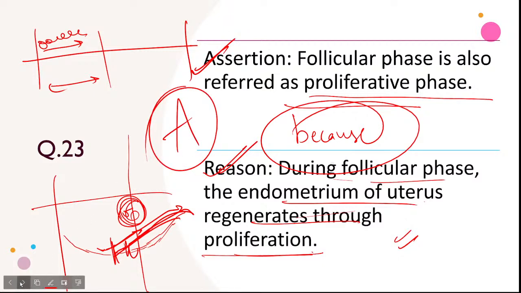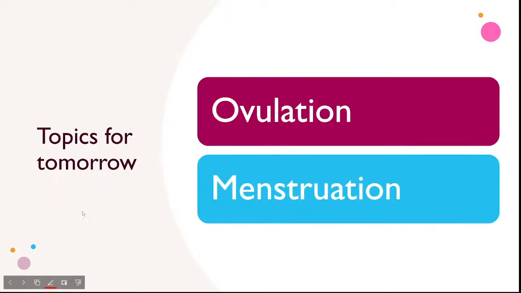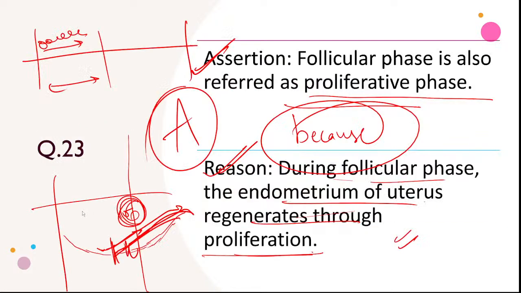Next question. That's all. Okay, that's the end of this discussion of ovulation. Menstrual cycle, we will again talk about this menstrual cycle in the next class, because this 23rd question was a part of menstrual cycle. By mistake I have given this. Anyways, such type of question we will discuss in the next class.